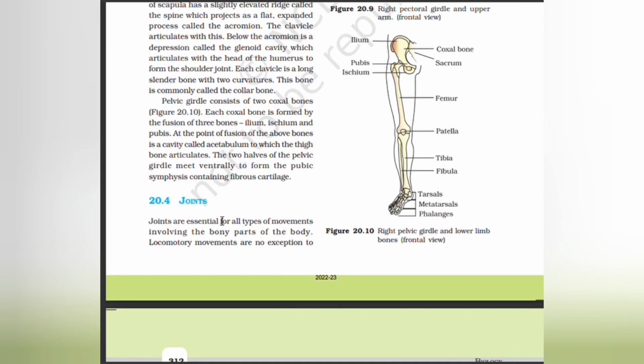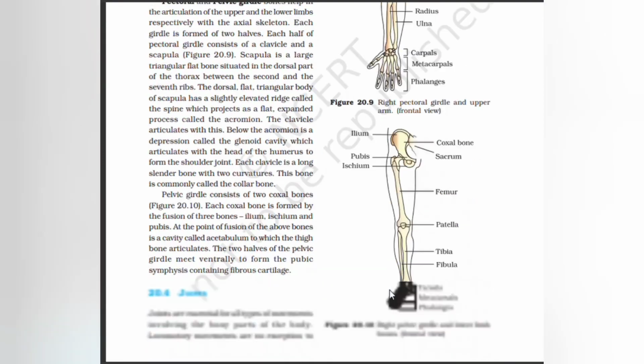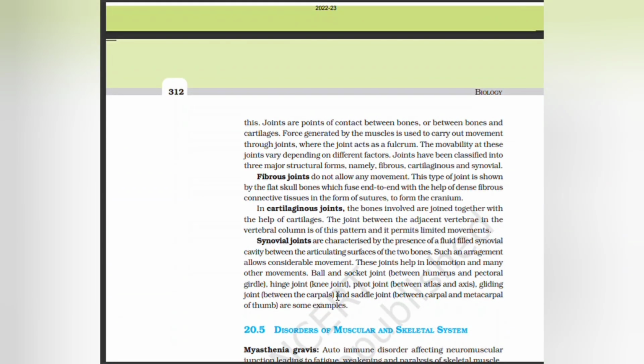Joints. Joints are essential for all types of movements involving the bony parts of the body. Locomotory movements are no exception to this. Joints are points of contact between bones or between bones and cartilages. Force generated by the muscles is used to carry out movement through joints, where the joint acts as a fulcrum. The movability of these joints varies depending on different factors. Joints have been classified into three major structural forms, namely fibrous, cartilaginous, and synovial.